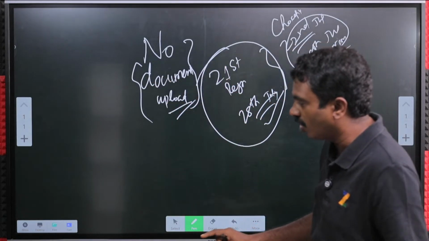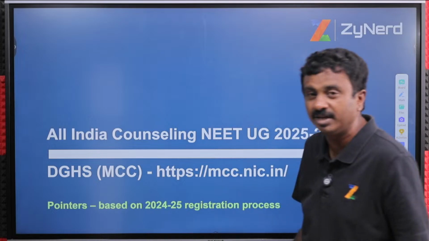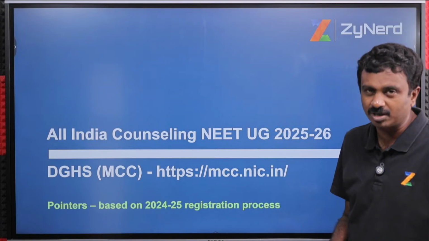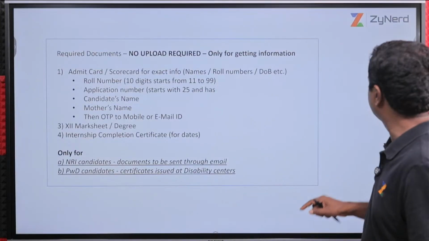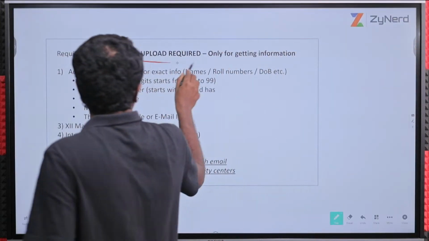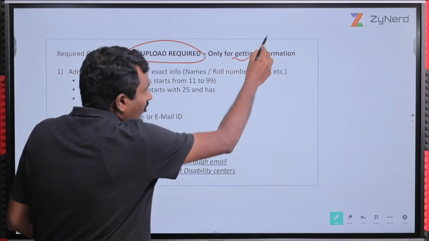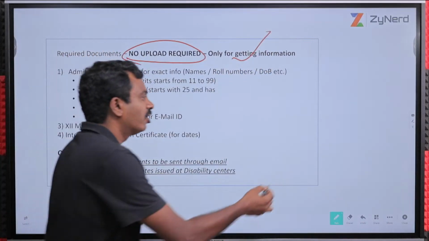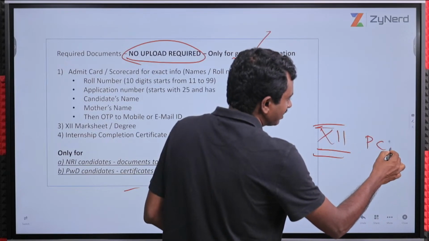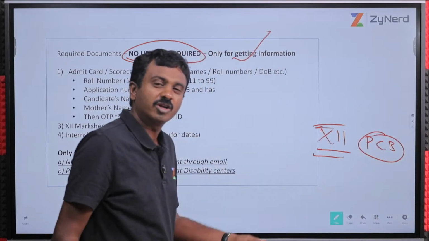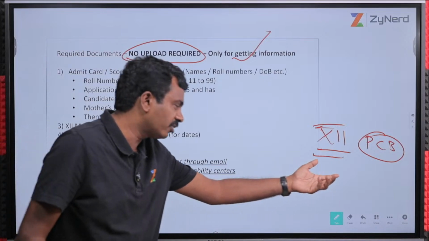We will go through all these one by one so that you are absolutely clear. You might need some documents for registering, but uploading is not required. First, the required documents, no upload is required, only for getting information. Let us say you need your 12th mark sheet. Why? Because it will ask your physics, chemistry and biology marks or your school information. For that you need your 12th mark sheet.